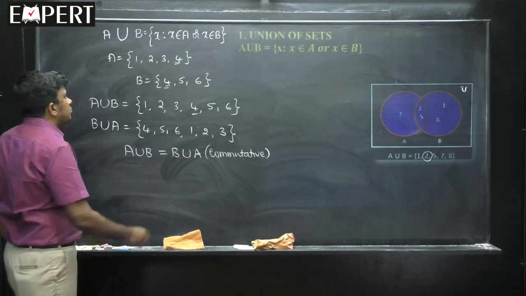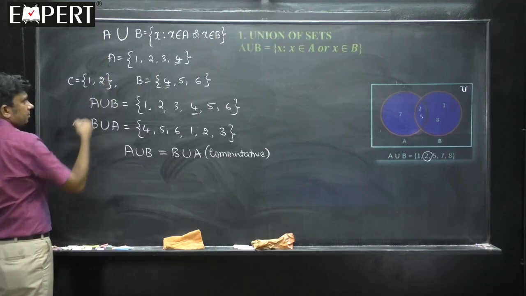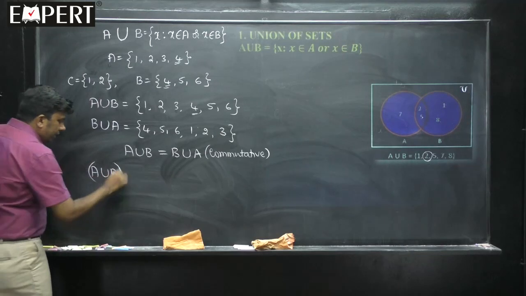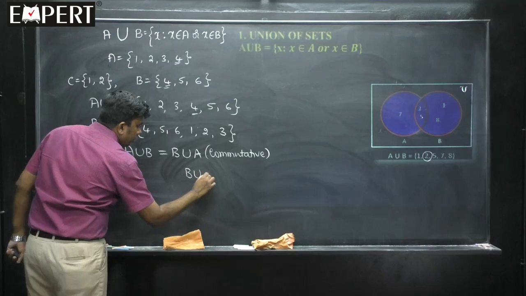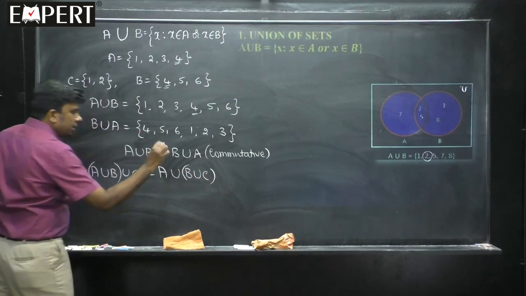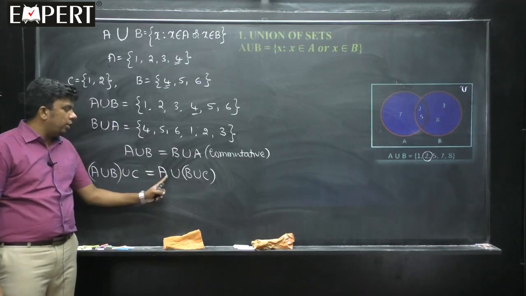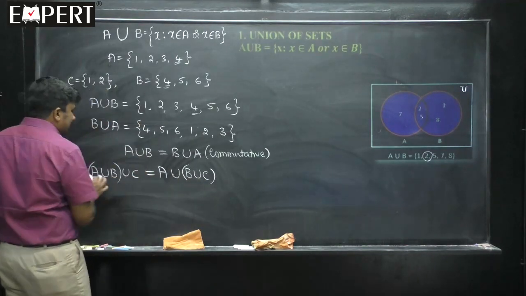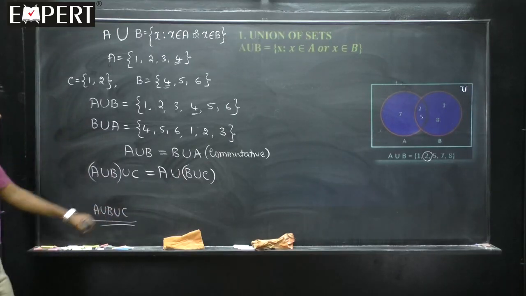Next, students, I will take up another set C, which is equal to 1, 2. If I take it like this, then you take A union B first, and whatever set you get, you take the union with C, or you first take the union of B and C, then you take the union with A. They are always the same. We will call it A union B union C, because at the end of the day, the left hand side and right hand side are both equal to A union B union C.